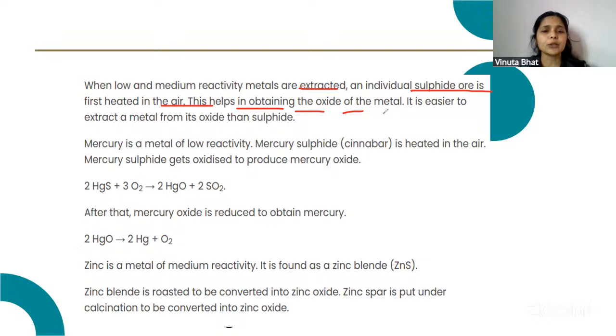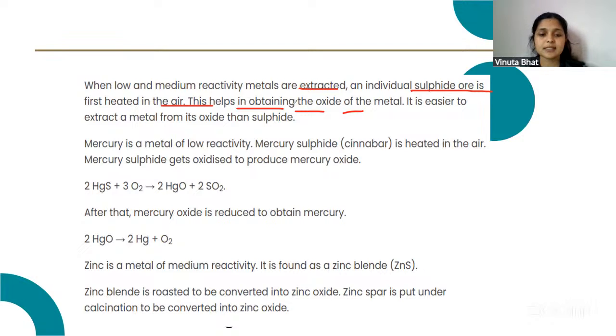Then, mercury is a metal of low reactivity. When mercury sulfide is heated in air, it forms mercury oxide and sulfur dioxide. After that, mercury oxide is reduced to obtain the mercury. When this mercury oxide is heated, it forms mercury and oxygen.